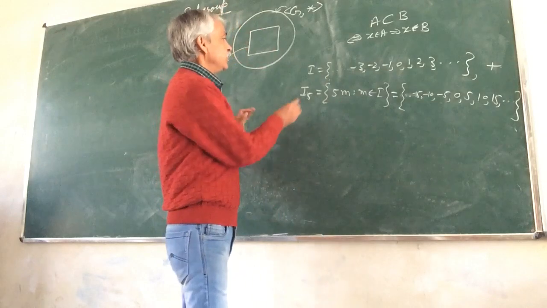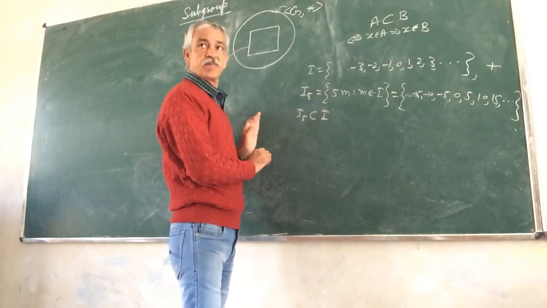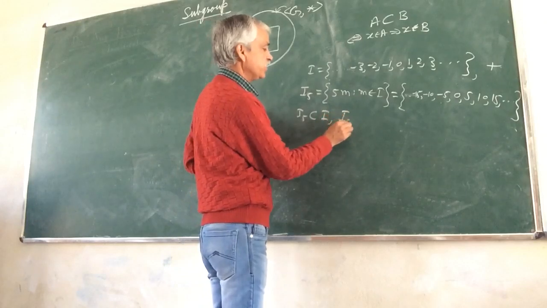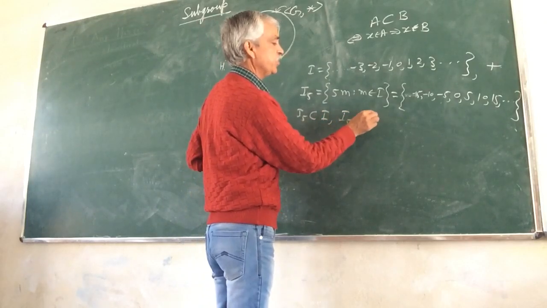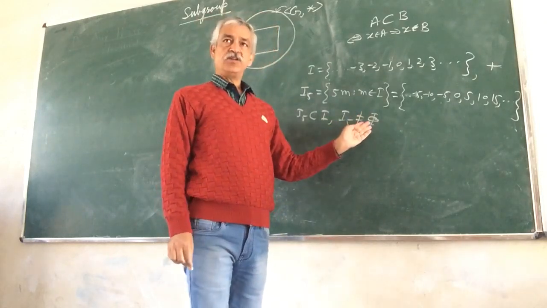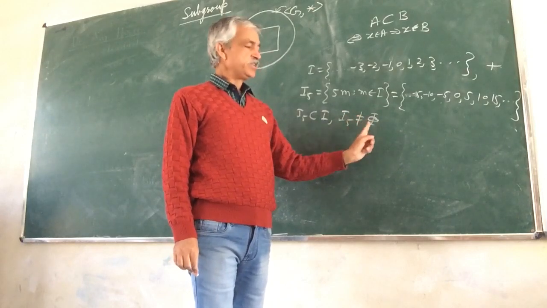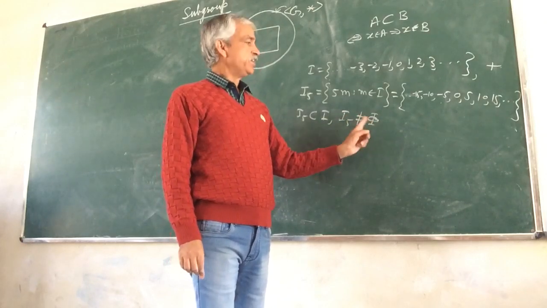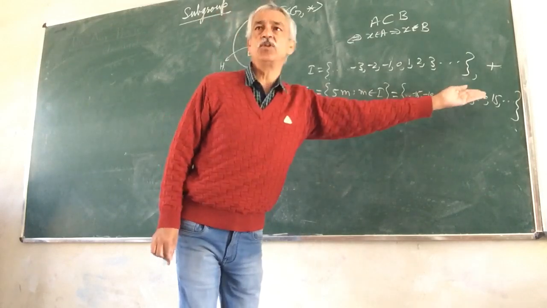Now I5 is a subset of I. Also it is non-empty. Empty set is generally denoted by the symbol phi. Generally in mathematics, phi is used for denoting an empty set. I5 is not an empty set. It means it contains at least one element, and in fact I5 has an infinite number of elements.